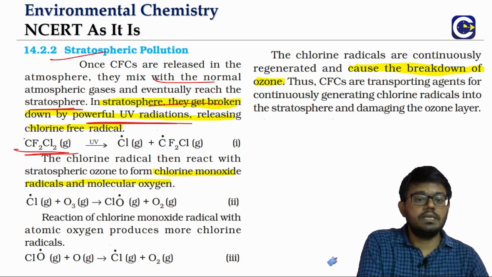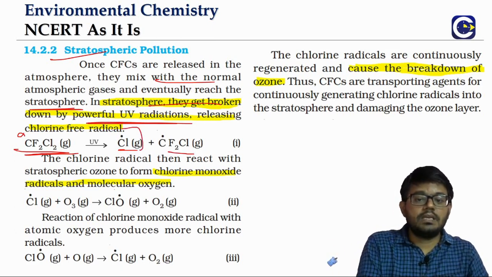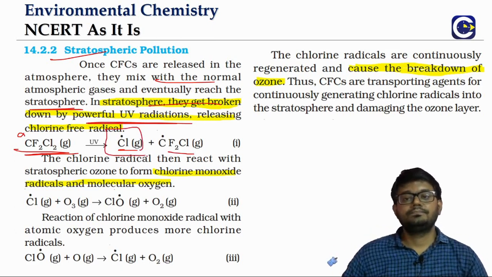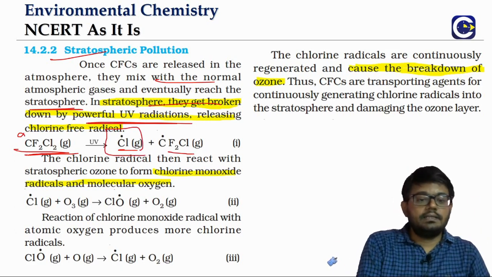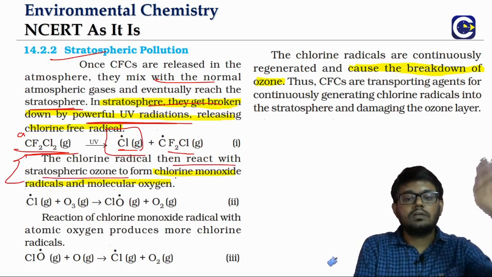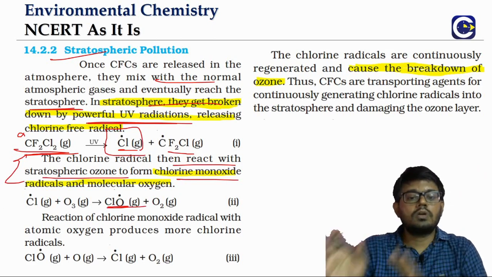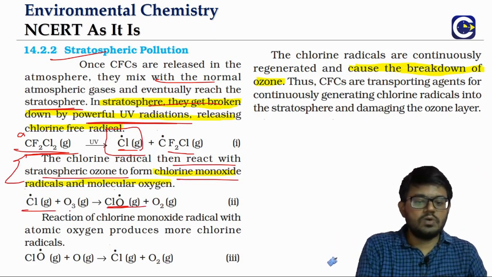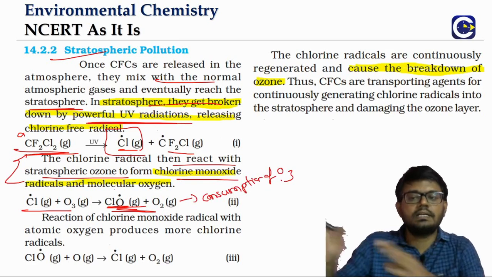You can see here CF2Cl2 is getting decomposed and thereby we will get what? Chlorine radical. This chlorine radical is the most dangerous thing. It will be able to react with the stratospheric ozone and form chlorine monoxide radical. So this particular step is where the ozone is getting consumed.